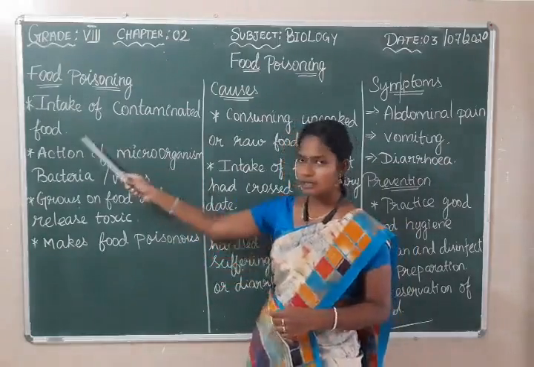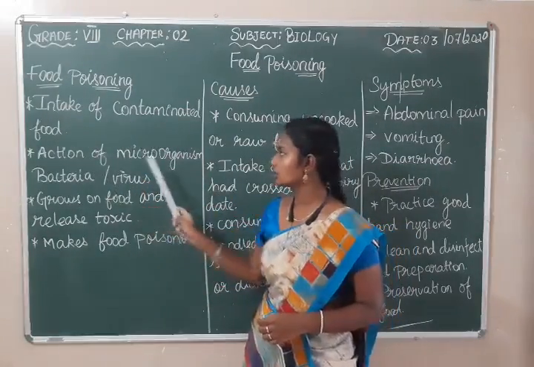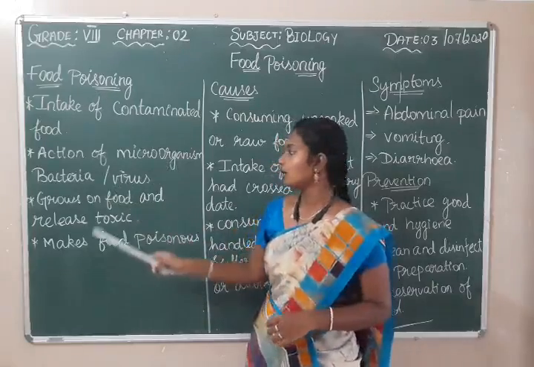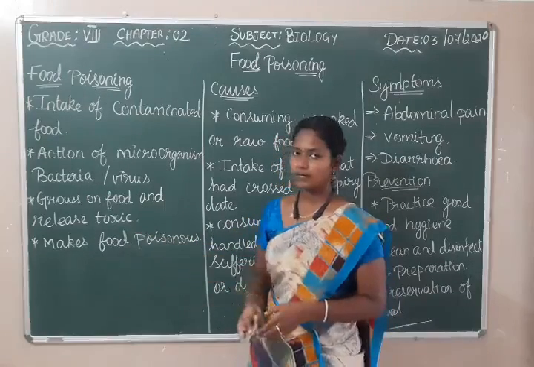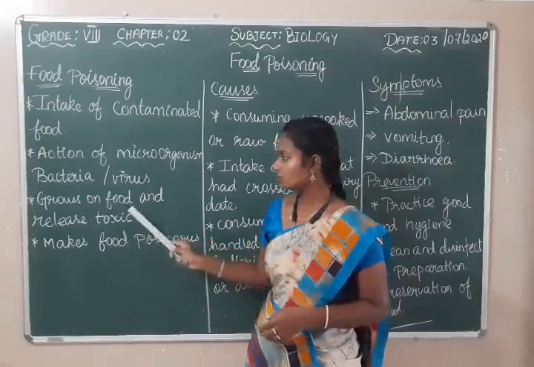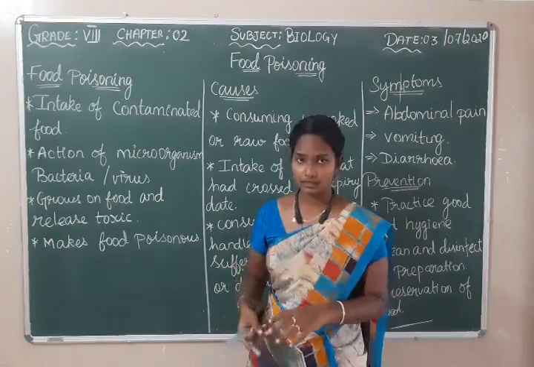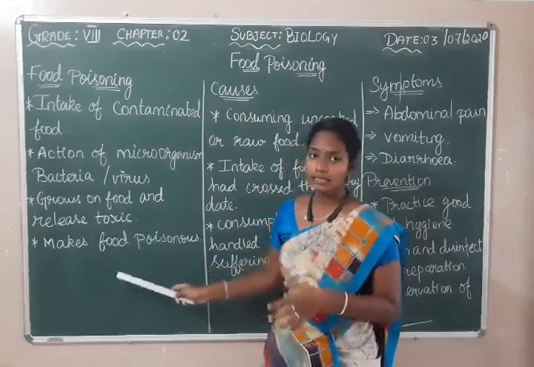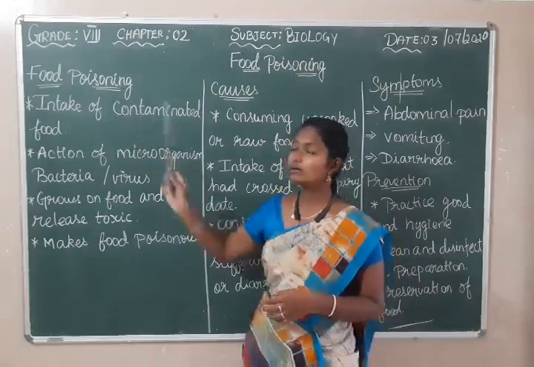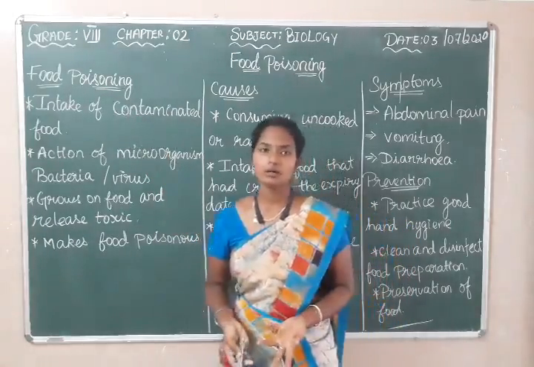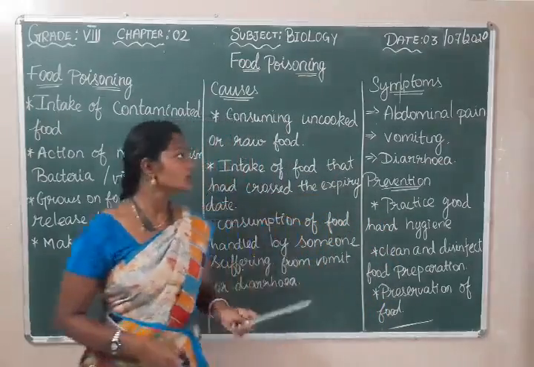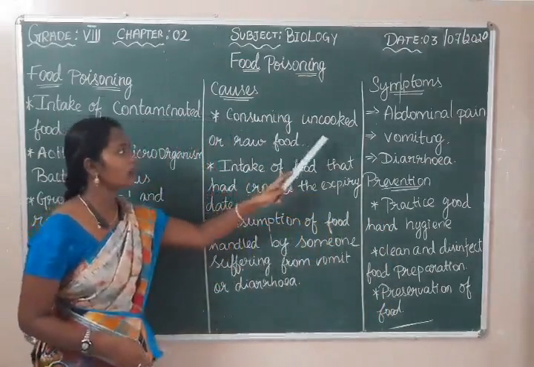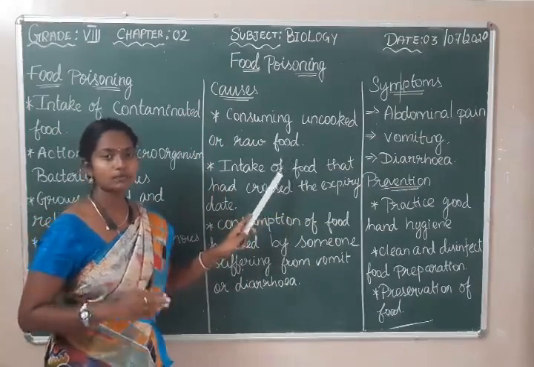What is this contaminated food? It is because of the action of microorganisms in the food, that is bacteria and viruses. They grow on the food and release toxic substances in the food, and if we eat that poisonous food, it leads to food poisoning. And what are the causes of food poisoning? The causes: consuming uncooked or raw food, that is without cooking.